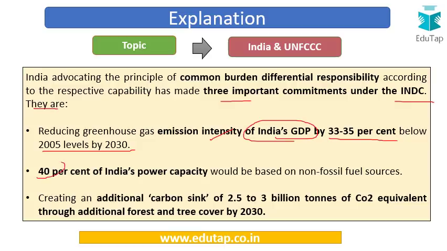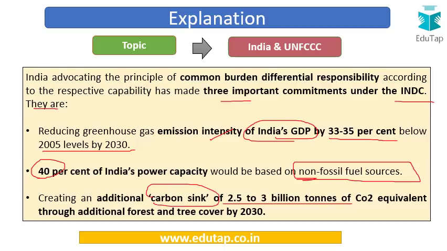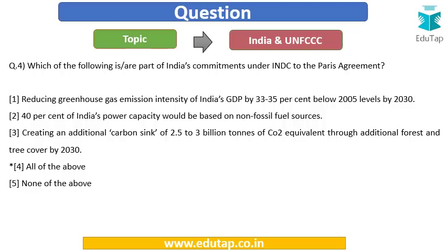Further, 40% of India's power capacity would be based on non-fossil fuel sources, and creating an additional carbon sink of 2.5 to 3 billion tons of CO2 equivalent, and this carbon sink is to be created by additional forest and tree cover by 2030. So these are the 3 most important commitments which have been made by India under the INDC. So now we can easily answer this question: all these statements with regard to India's commitments are correct, and the answer is going to be option number 4, that is all of the above.